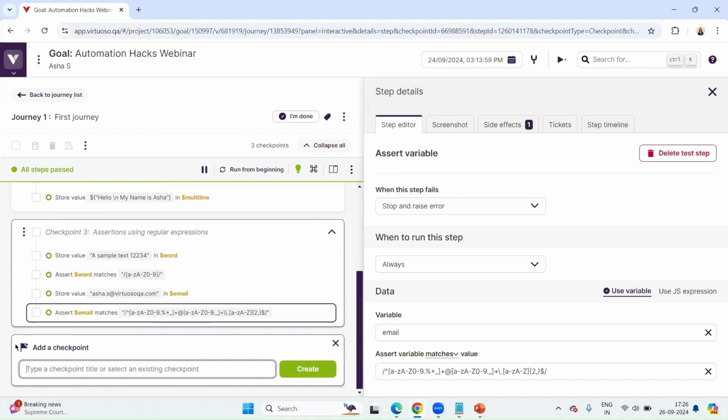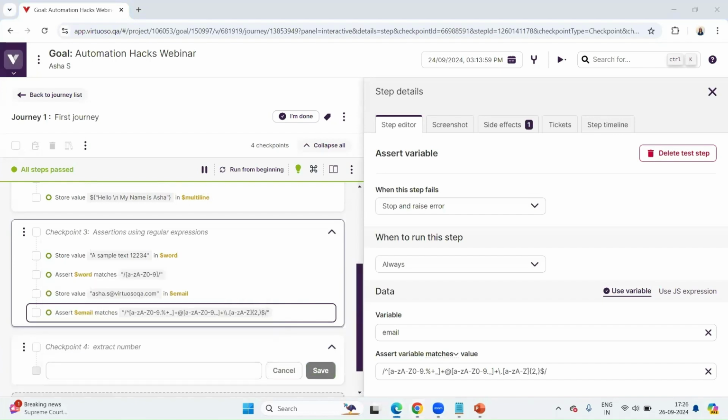So let's say extract number. This is my checkpoint. I'm going to take a set of strings that I've already created.